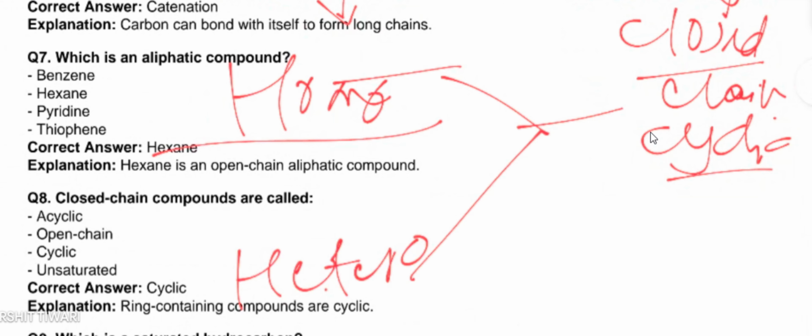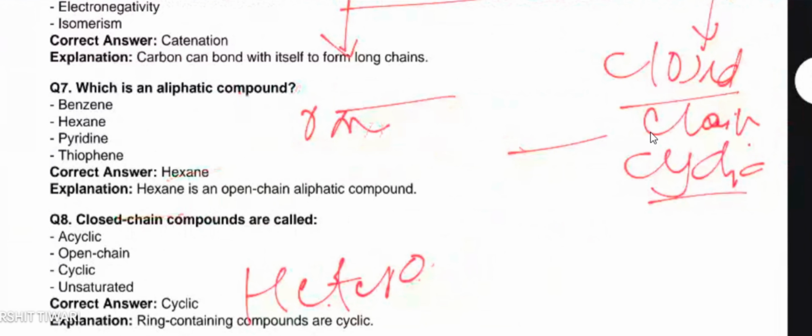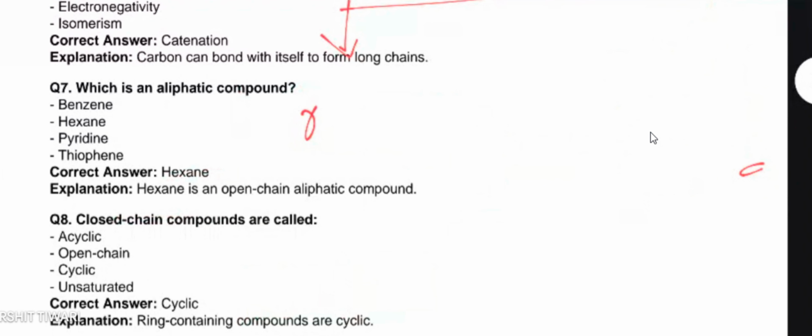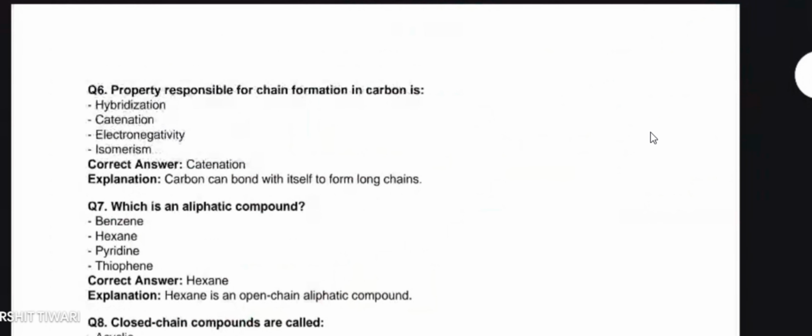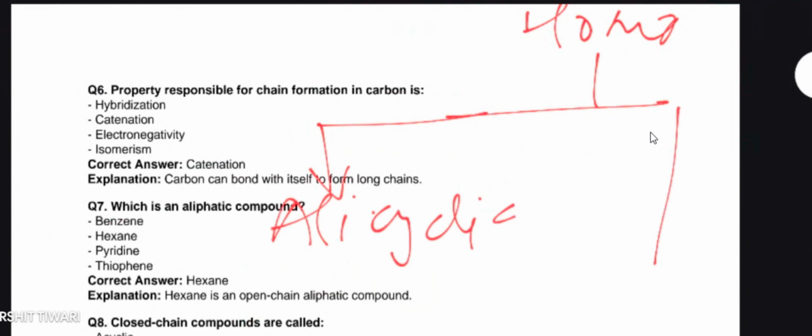In homocyclic compounds, there are further divisions of two types: one is alicyclic and another is aromatic.